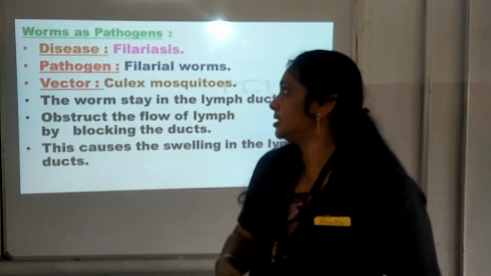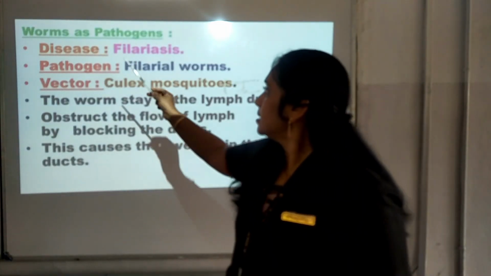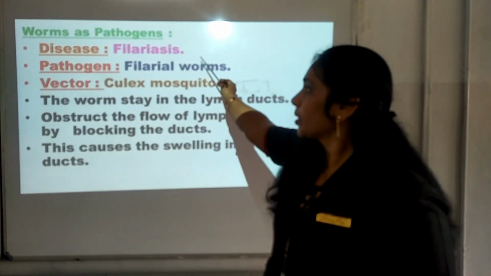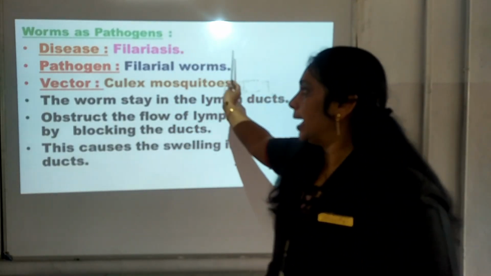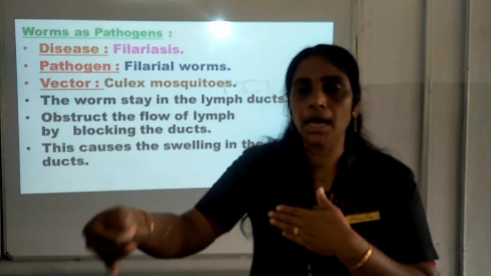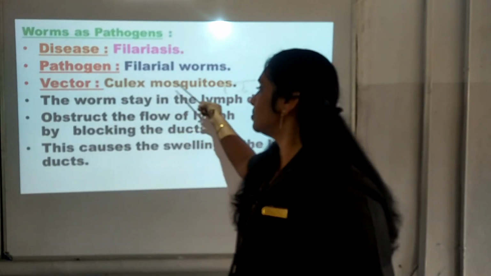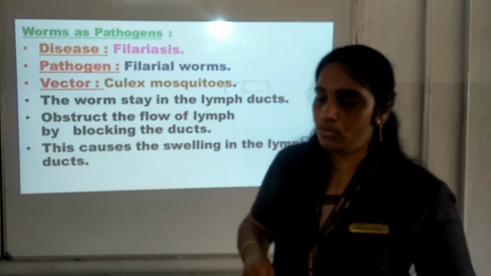Now, there is another disease which is caused by protozoa, and that is filariasis. The pathogen related to filariasis is the filarial worm, and the vector which spreads the disease from the infected person to the healthy person is the Culex mosquito. Culex mosquito is the male mosquito.